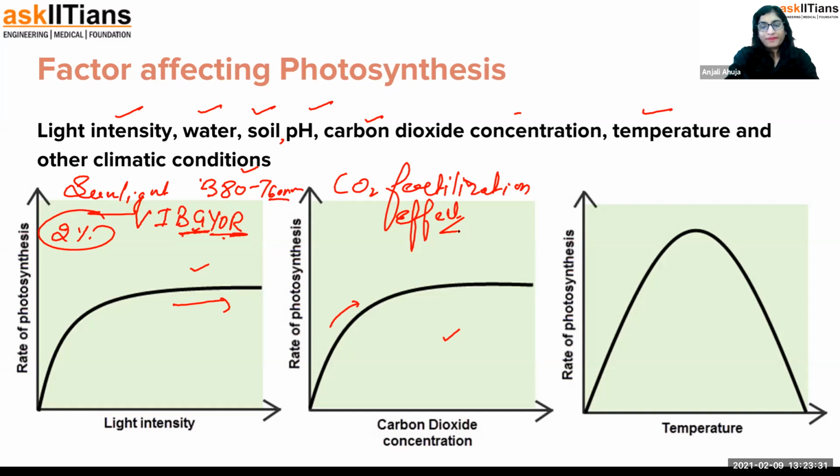Okay. So the next factor is temperature. Obviously, when the temperature keeps going up and up, all the molecules are going to disintegrate, because they also require a proper temperature. So with increasing temperature, the rate of photosynthesis increases, but at a particular temperature, maximum photosynthesis happens. We call it the optimum temperature. And then it falls down. Even if the temperature keeps on increasing, the point is that a particular temperature is required for photosynthesis. Now, guys, I suppose that is clear to you.